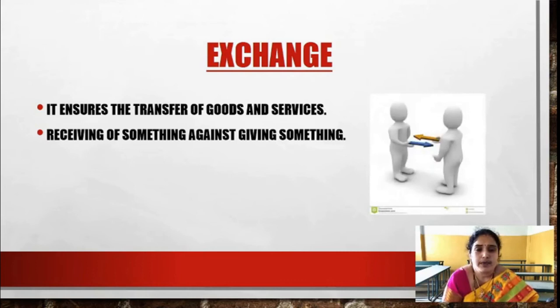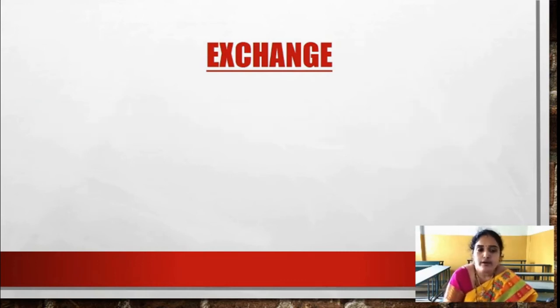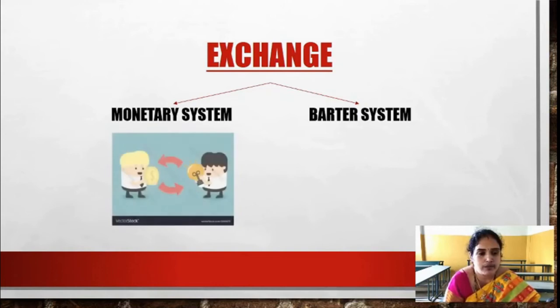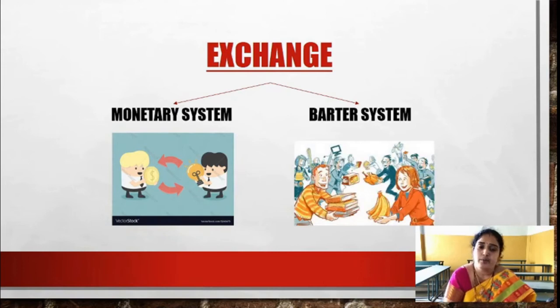Next, exchange can be classified into 2, monetary system and barter system. What is monetary system? Exchange with the help of money. Whatever goods we are exchanging with the help of money is called the monetary system. And prior to the monetary system, we had the barter system where goods were exchanged for goods. Because of the many difficulties faced by the consumers or the producers, this system was not widely used. So that's why the monetary system has come into existence.